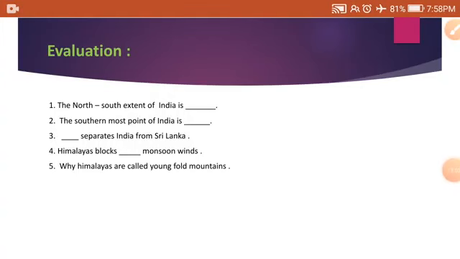Students, this portion is over. Here, there are a few questions. Try to answer these questions and don't forget to note down all these questions in your notebook. The questions are: the north and south extension of India is dash. The southernmost point of India is dash. Dash separates India from Sri Lanka. Himalayas block dash monsoon winds. Why are the Himalayas called young fold mountains? Try to answer these questions.